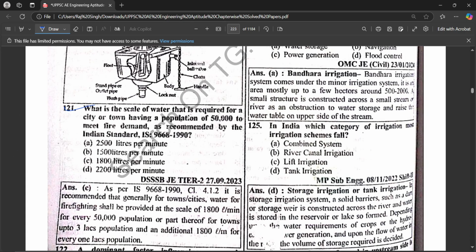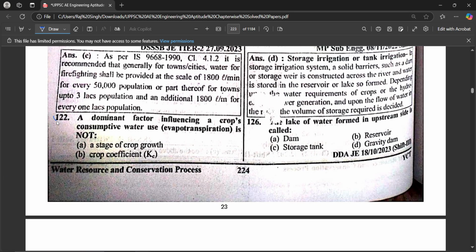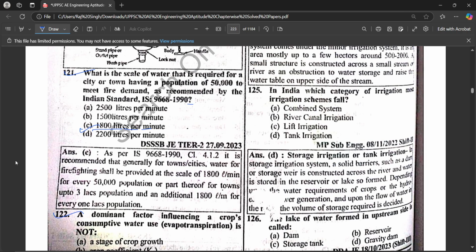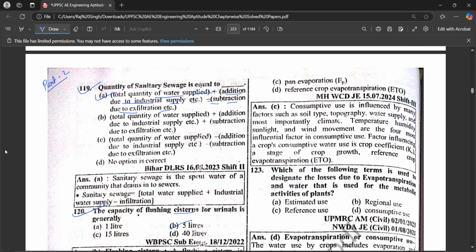What is the scale of water that is required for a city or a town having population of 50,000 to meet fire demand as recommended by the Indian Standard IS 9668 1990? ठीक है, 1800 लीटर पर मिनट के करीब होना चाहिए। A dominant factor influencing a crop consumptive water use, evapotranspiration, is not first a stage of crop growth, crop coefficient, and pan evaporation and reference crop transpiration, hence pan evaporation.